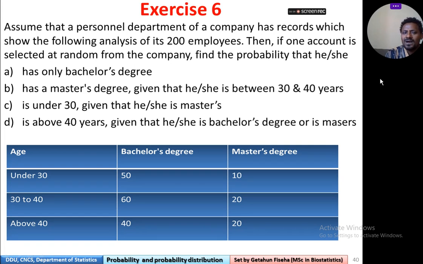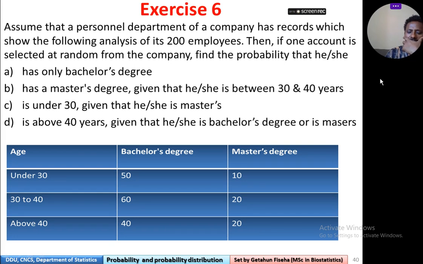If one employee is selected at random from the company, find the probability that he or she A has only bachelor degree, B has master's degree given that he or she is between 30 and 40 years old, C is under 30 years given that he or she is master's, D is above 40 years given that he or she is bachelor's degree or is master's.